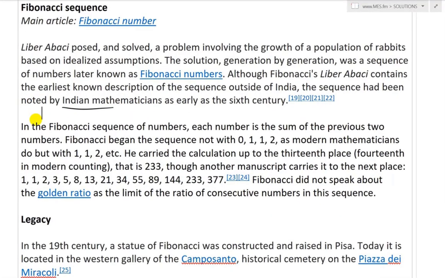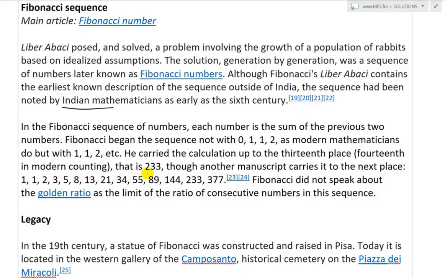Fascinating. In the Fibonacci sequence of numbers, each number is the sum of the previous two numbers. Fibonacci began the sequence not with 0, 1, 1, 2 as modern mathematicians do, but with 1, 1, 2, etc. He carried the calculation up to the 13th place, and then 14th in modern computing, because there's that 0. Yeah, the 0 adds an extra layer there.